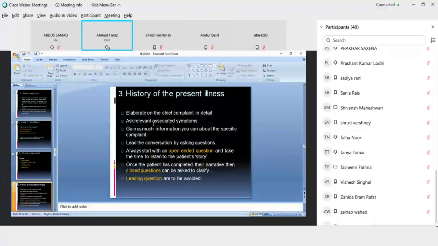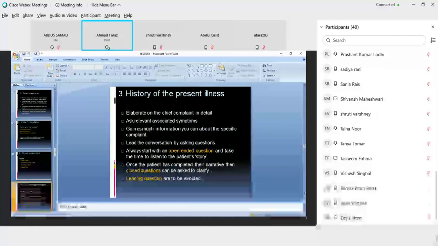Ask the relevant associated symptoms associated with the illness. Gain as much information as you can about this specific complaint. Lead the conversation by asking questions. Always start with an open-ended question and take the time to listen to the patient's story. Once the patient has completed their narrative, then closed questions can be asked to clarify, and leading questions should be avoided. आगे बताएंगे आपको कैसे कैसे अवॉइड करना है, क्या करना है.